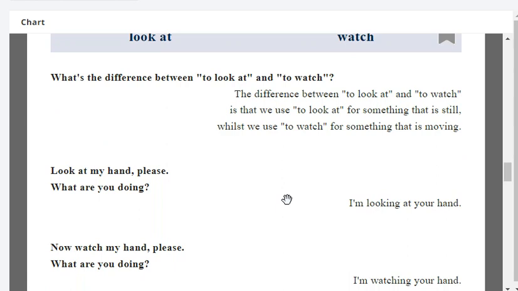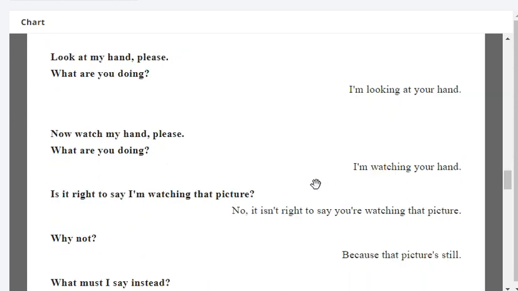Look at my hand, please. What are you doing? I'm looking at your hand. Now watch my hand, please. What are you doing? I'm watching your hand.